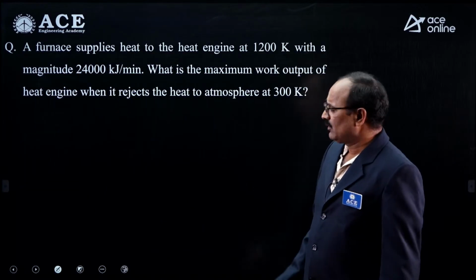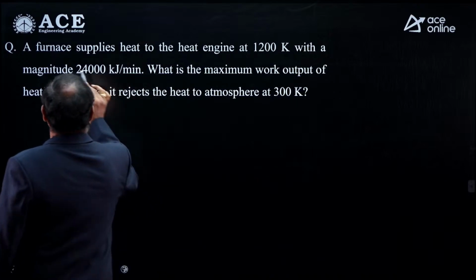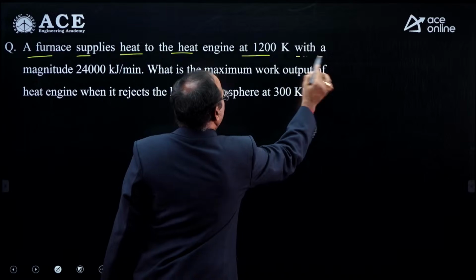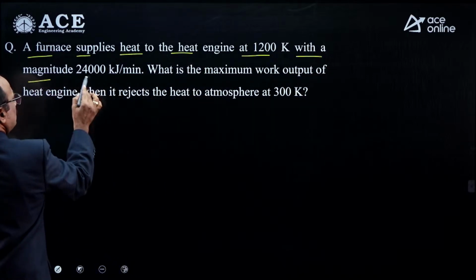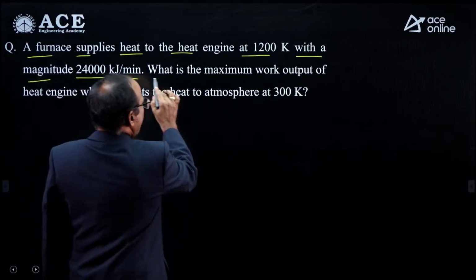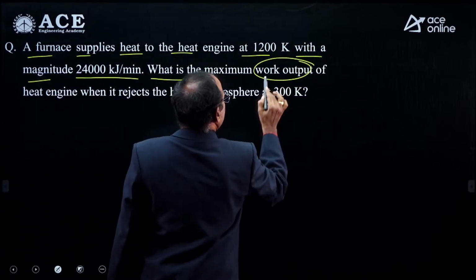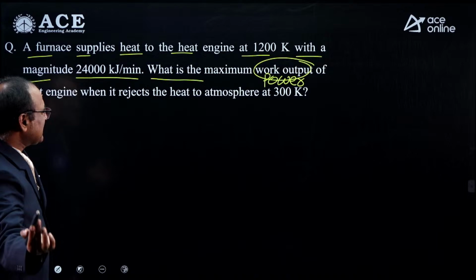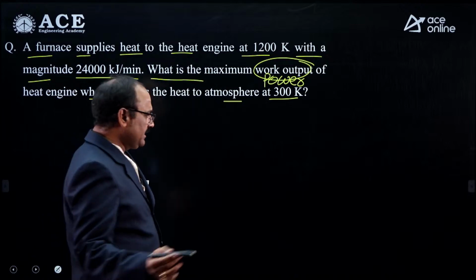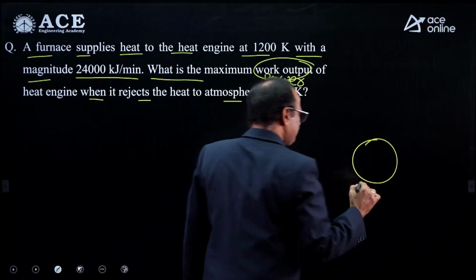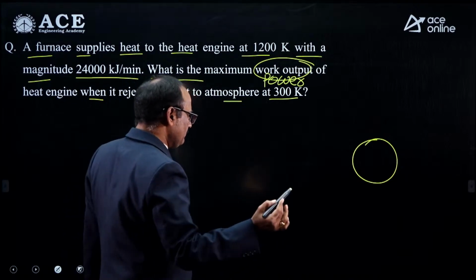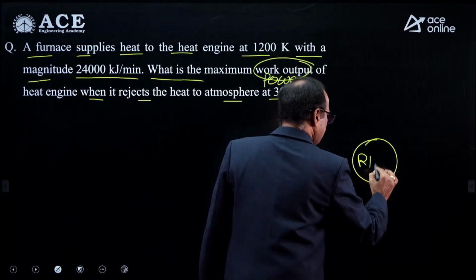Okay. Similarly, look at another question which is asked. A furnace supplies heat to a heat engine at 1200 Kelvin with a magnitude of 24,000 kilojoules per minute. What is the maximum work output? Here, actually, the maximum power output of the heat engine when it rejects heat to the atmosphere at 300 Kelvin. Easy question. For getting the maximum power output, the heat engine must be a reversible heat engine.